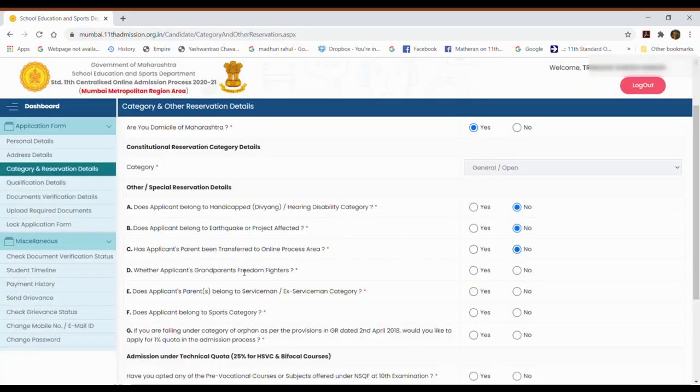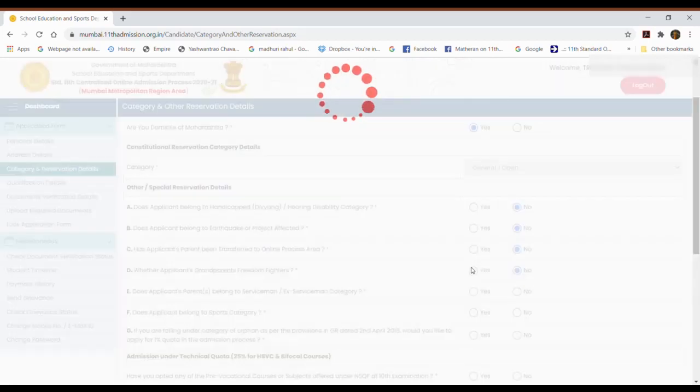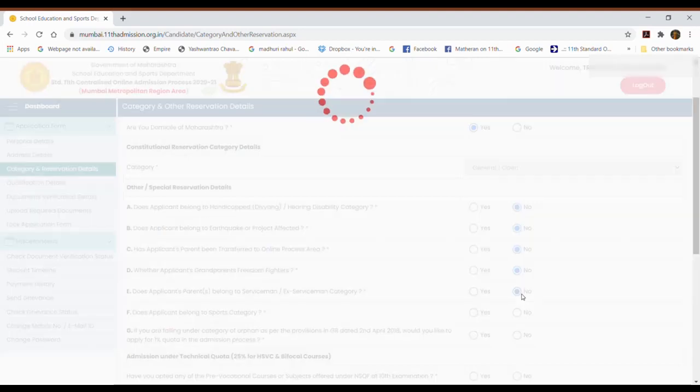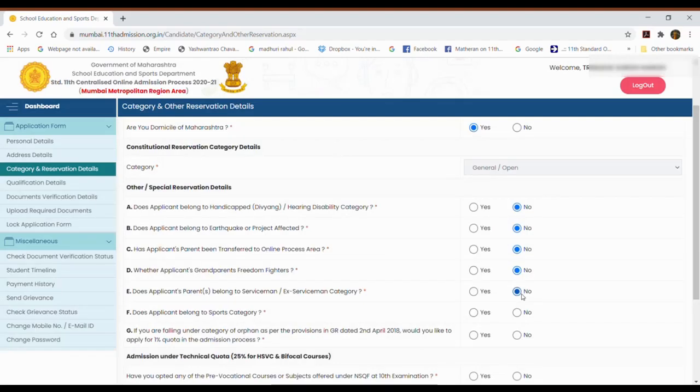No. Whether the applicant's grandparents were freedom fighters. If you select yes, you will have to produce the necessary documents. So if you have the necessary documents, then only you select yes. Otherwise, no. Do the applicant's parents belong to serviceman, ex-serviceman category? If yes, then you can select yes. I don't have any such thing, so no.